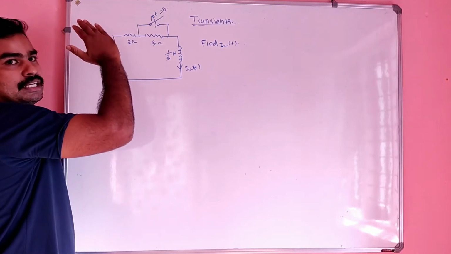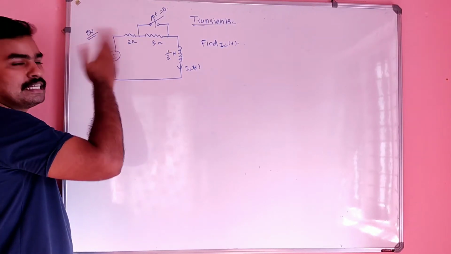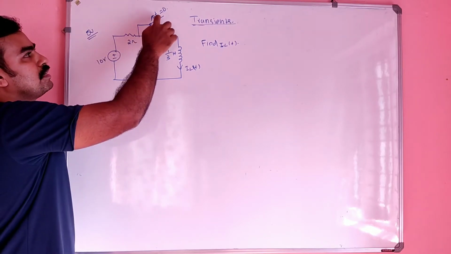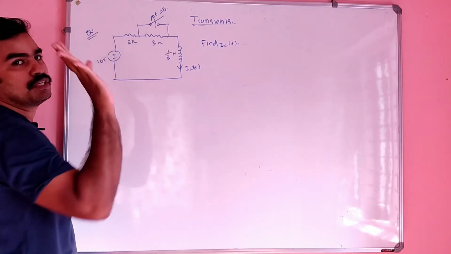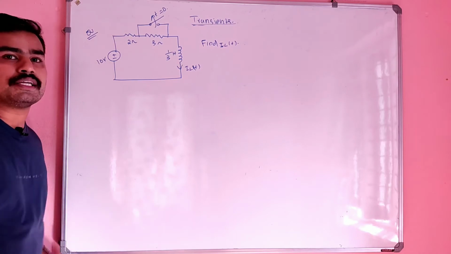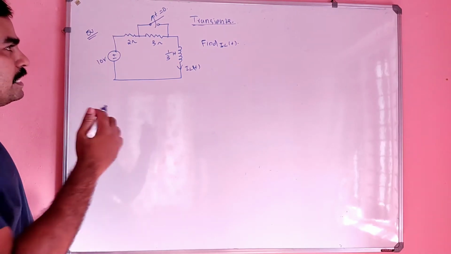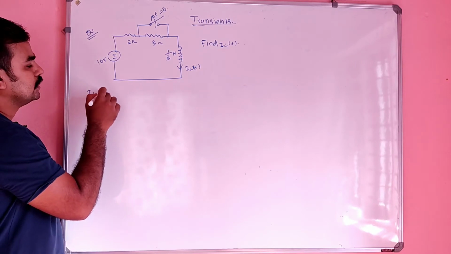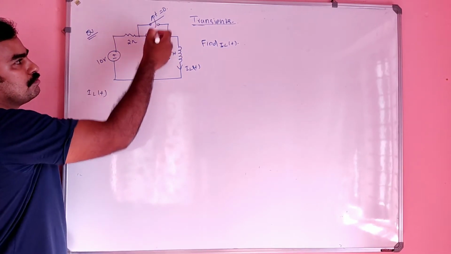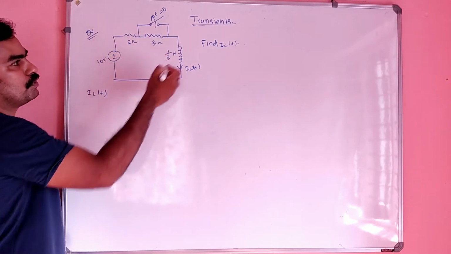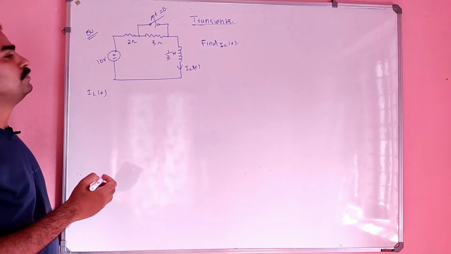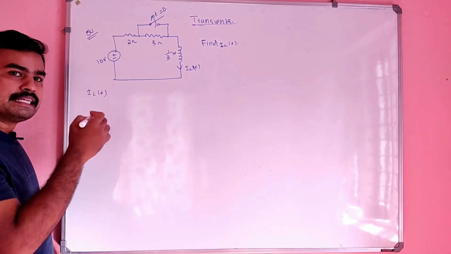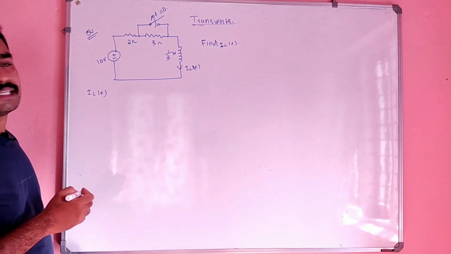At the initial condition, or under steady state condition, the switch was in the closed position. That means simply it's a short circuited condition. So we know the basic equation for IL of t. If it is short circuited, this will be shorted, and of course the source will be included. So it is definitely a sourceful RL circuit, right?